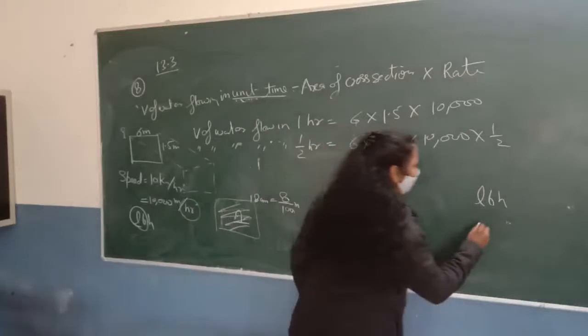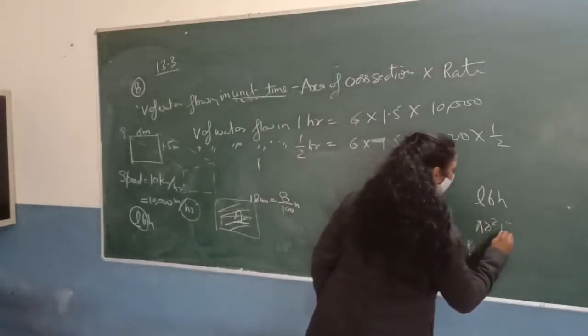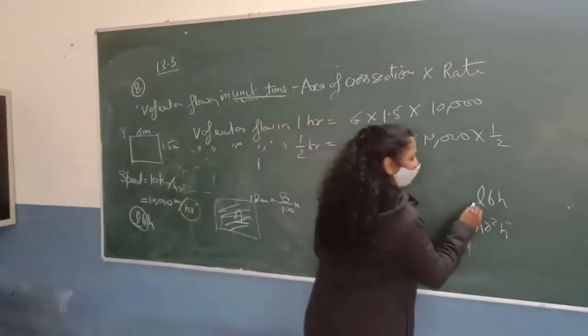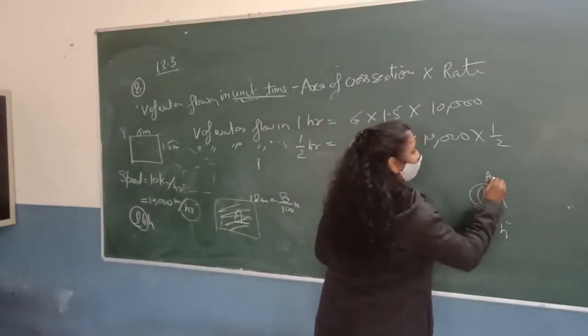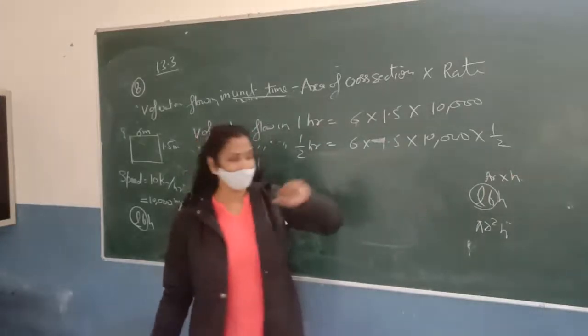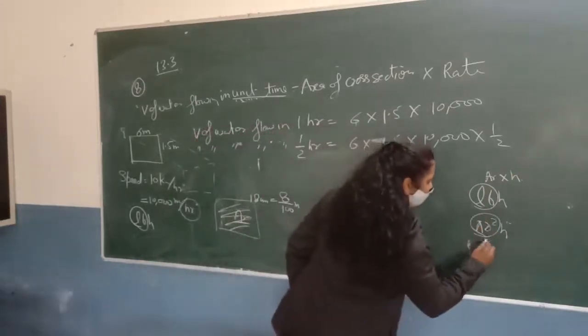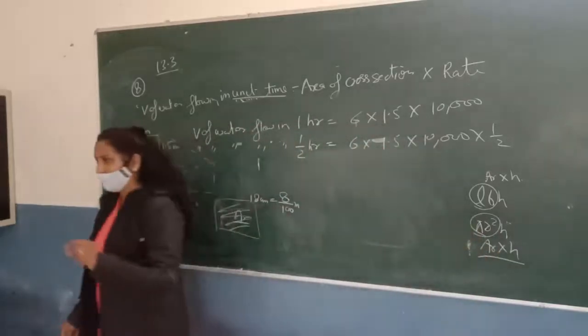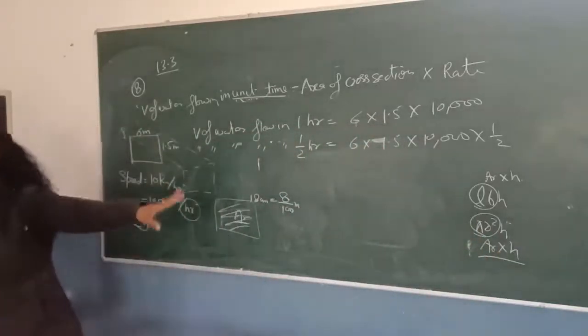Very good. It is pi r square. You can notice here the volume is always area multiplied with the height. L into B is the area and this is the height. And in this case, this is also the area into the height. So the volume is always equal to the area multiplied with the height.